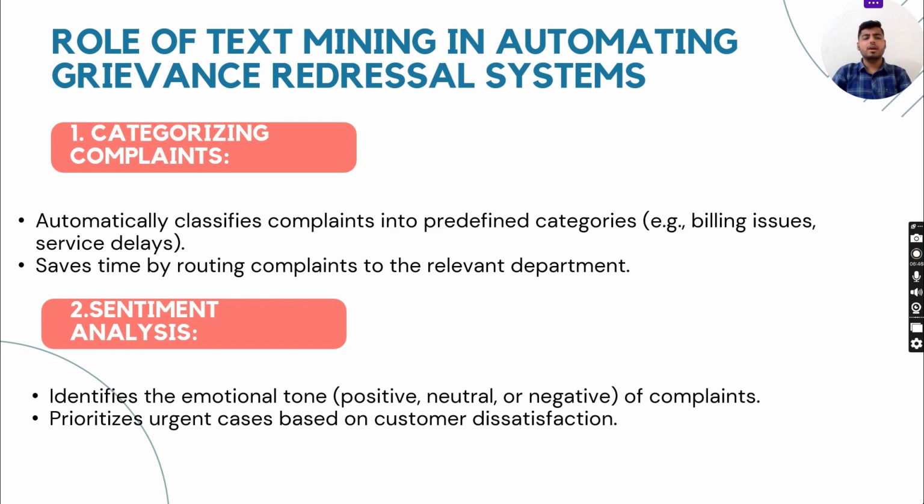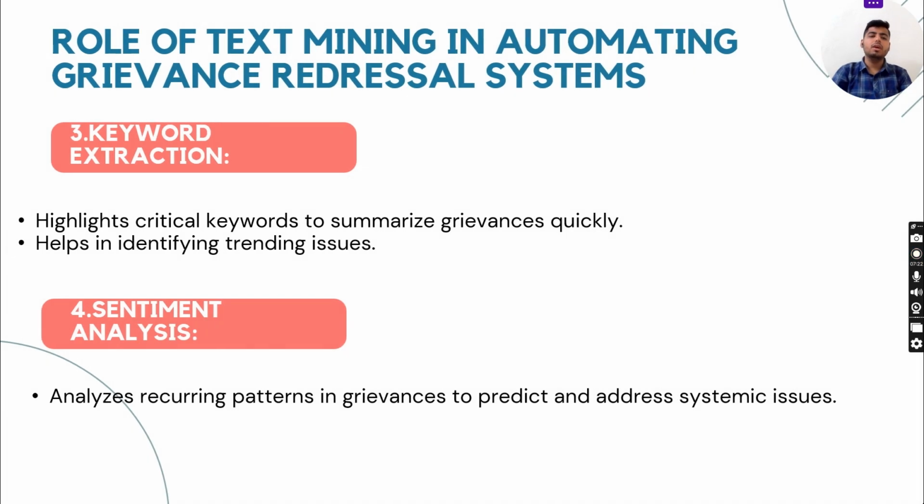First is categorizing complaints. Automatically classifies complaints into predefined categories. Example, billing issues, service delays. Saves time by routing complaints to the relevant department. Next point is sentiment analysis. In this, we identify the emotional tone, that is positive, negative, or neutral of a complaint. Prioritizes urgent cases based on customer dissatisfaction.